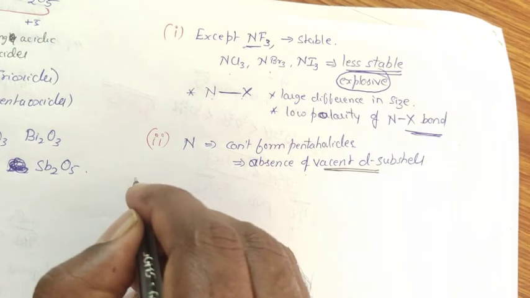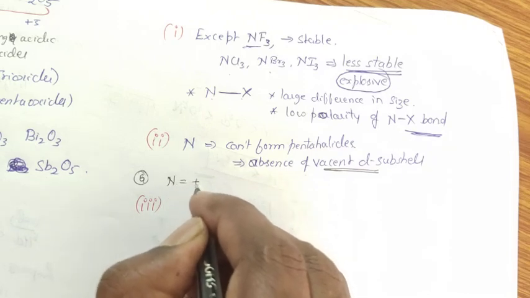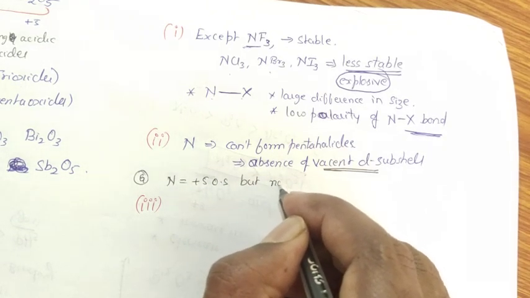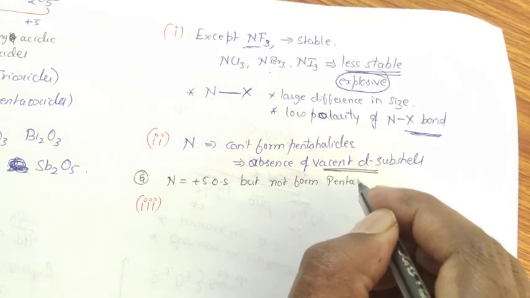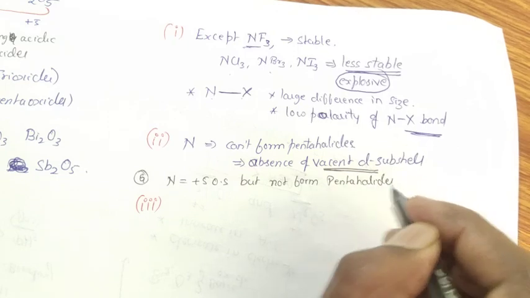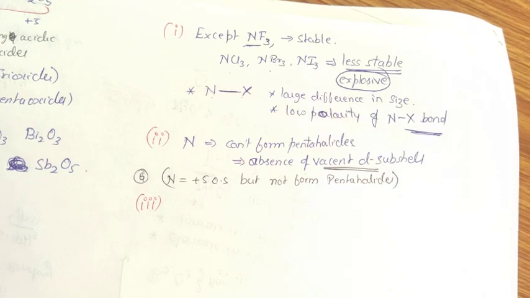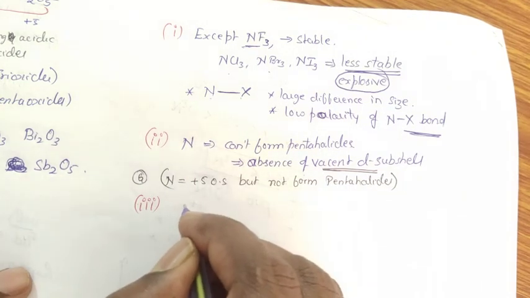Now I'm going to ask one simple question to you. I think you can give the answer. Nitrogen can exhibit +5 oxidation state but does not form pentahalides. Give reason. So try by yourself. In the next class I am going to give the answer for this. Nitrogen has an ability to form +5 oxidation state, but it is not involved in the formation of pentahalides. Give reason.